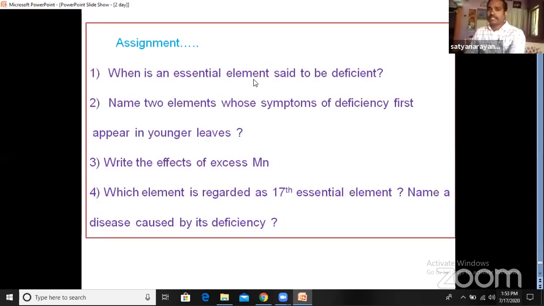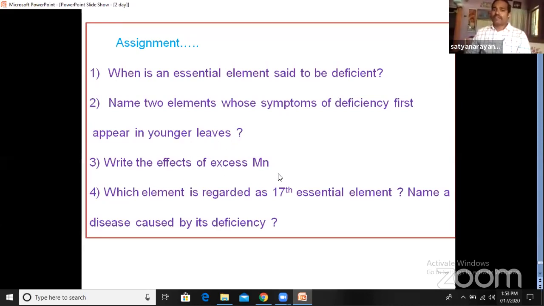Let us go for the assignment. Children, when you find free time, just try to answer these questions. When is an essential element said to be deficient? Name two essential elements whose deficiency symptoms first appear in younger leaves. Younger leaves means it is an immobile element.